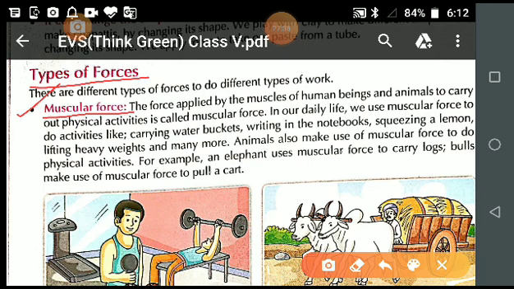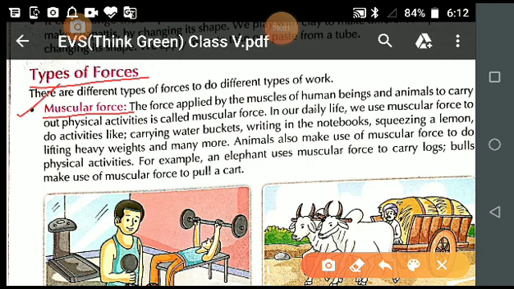So muscular force, it means, what type of force is muscular force? Muscular force is due to action of our muscles, whether it is push or pull.